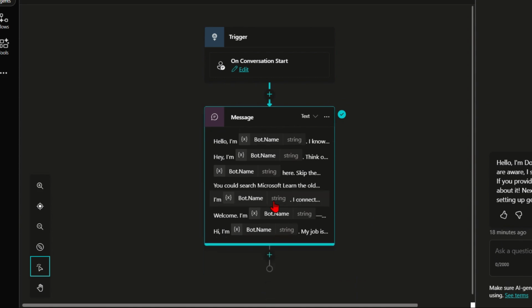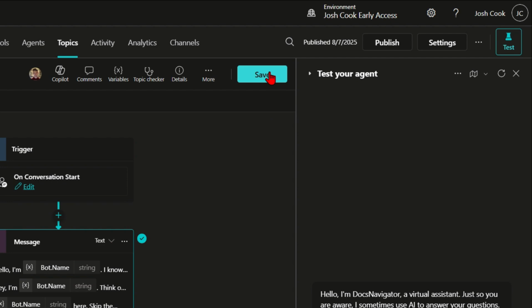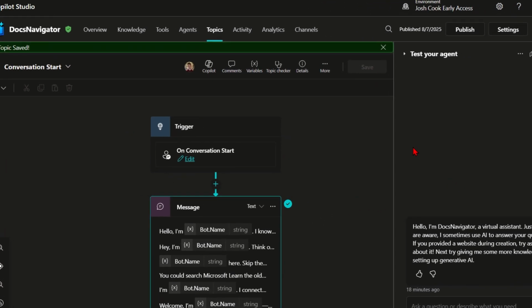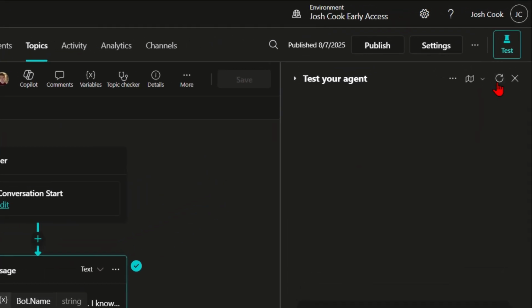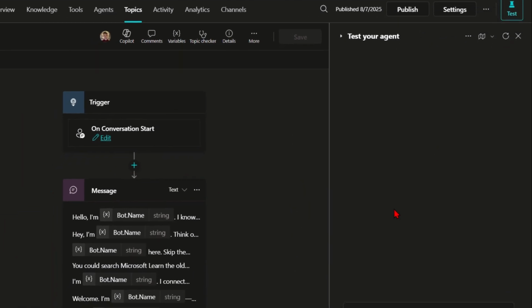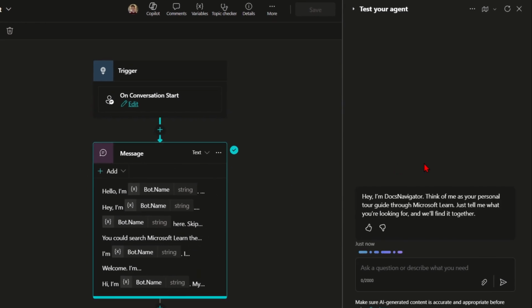Okay, so I have about 7 different variations here. I'm going to click Save. Now, just to even see this working in action, I can click this reset button at the top in my Test Your Agent pane, and it should generate one of those message variations from the conversational start.